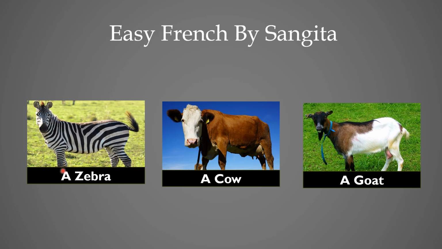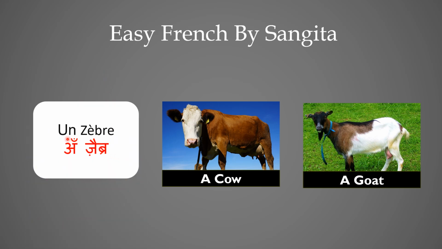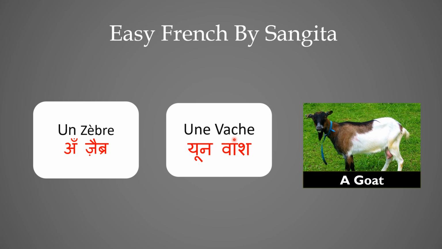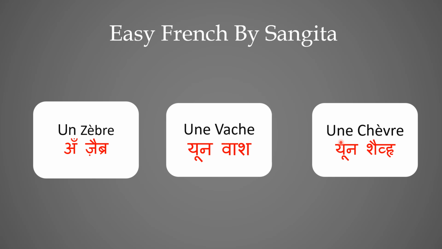So a zebra will be un zèbre. Next is a cow will be une vache. And a goat in French will be une chèvre.